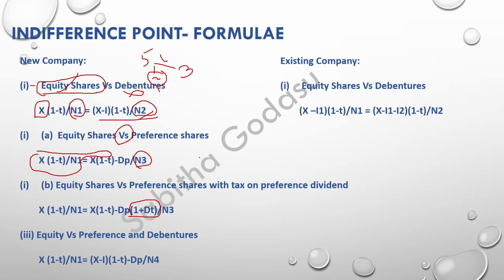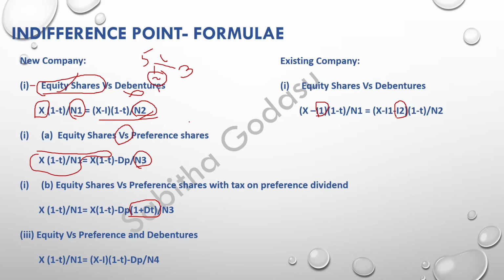Now, if it is an existing company, in the sense that we have already raised funds and this is the second time we are going to raise funds, then we are already paying some interest for the first raising of funds. I2 is the interest when you raise funds through debt the second time. That is the only difference.